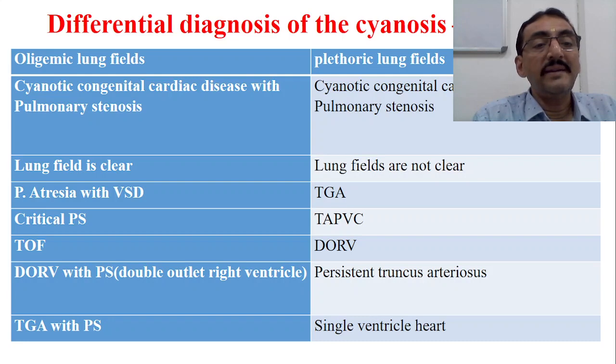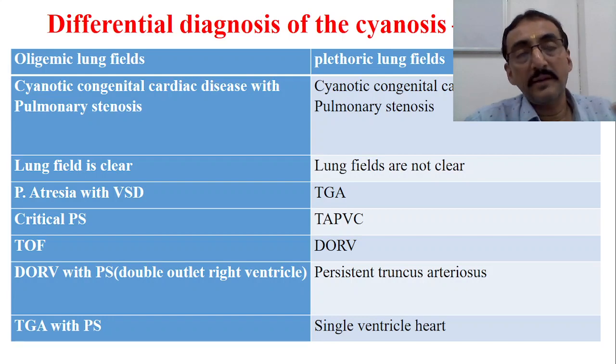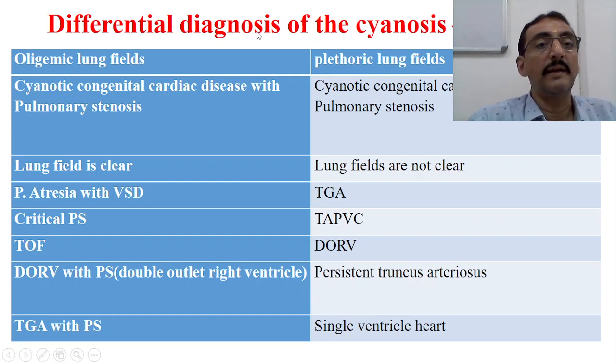Pulmonary atresia with VSD commonly leads to oligemic lung fields, whereas TGA commonly leads to plethoric lung fields. Critical PS will be seen, TAPVC will be seen. Like this, different types of differences are there.